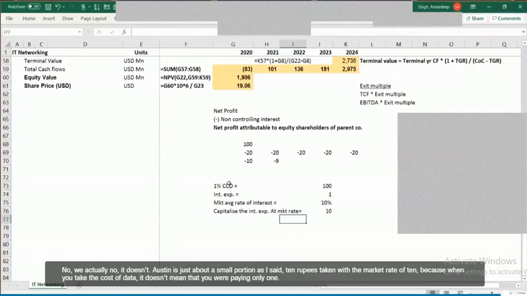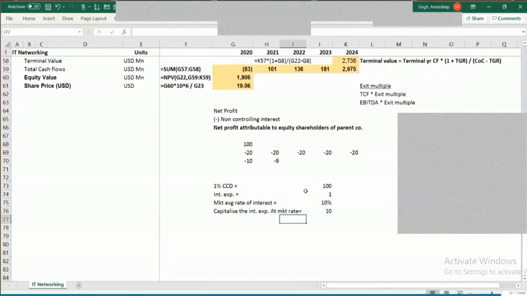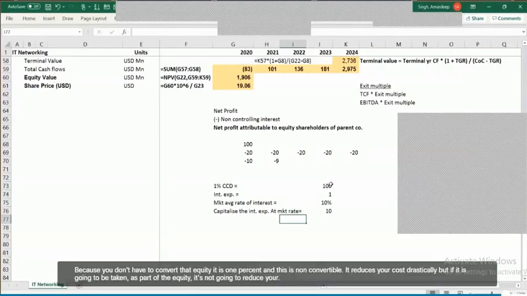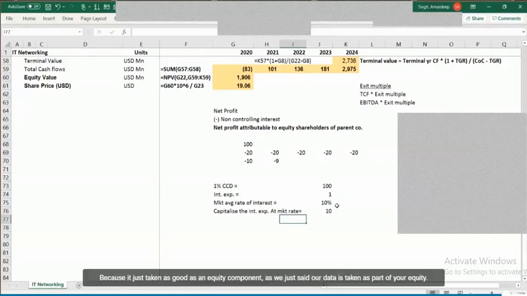No, it doesn't. Cost of debt is just about a small portion. As I said, 10 rupees debt only is taken with a market rate of 10%. Because when you take the cost of debt, it doesn't mean that you are paying only 1. It is a compulsory convertible, right? If it was a non-convertible debenture, then definitely your cost of debt goes down because you don't have to convert that to equity. If it is 1% and non-convertible, then it reduces your cost of debt drastically. But if it is going to be taken as part of equity, it's not going to reduce your cost of debt because it is taken as good as an equity component. As we just said, over there it is taken as part of your equity component.